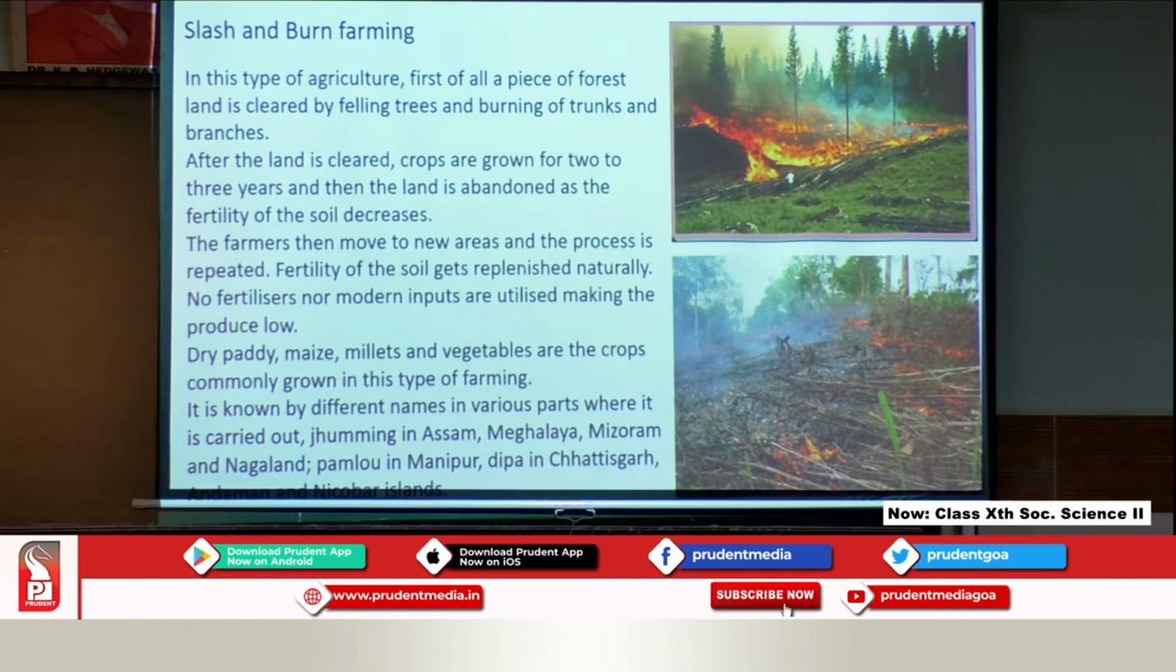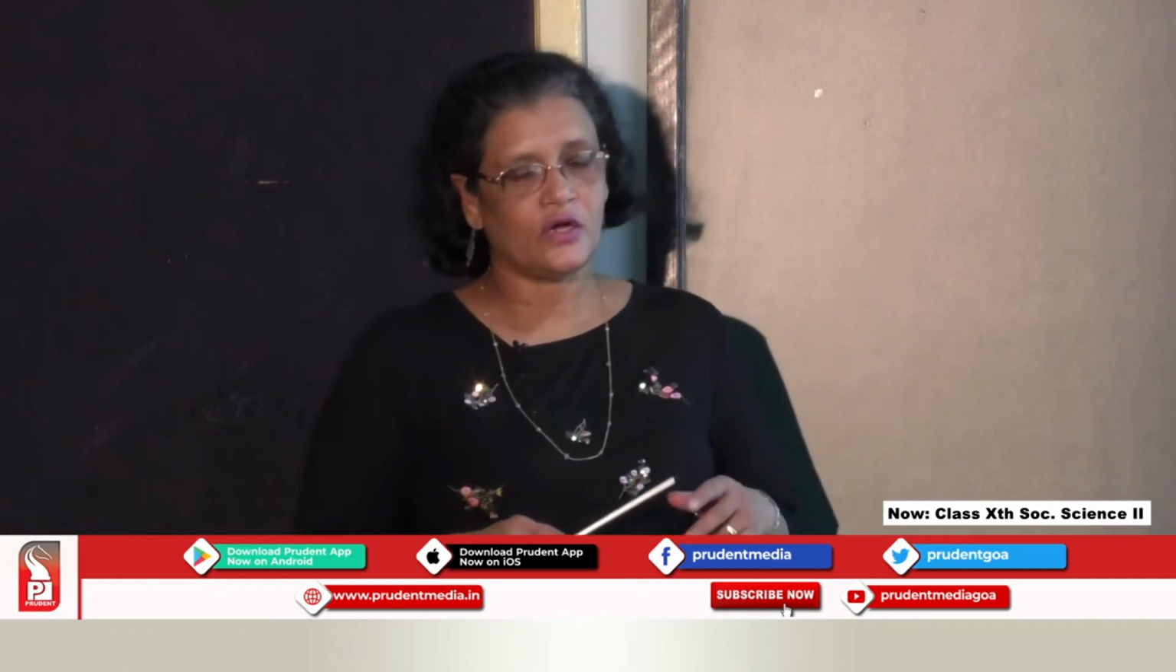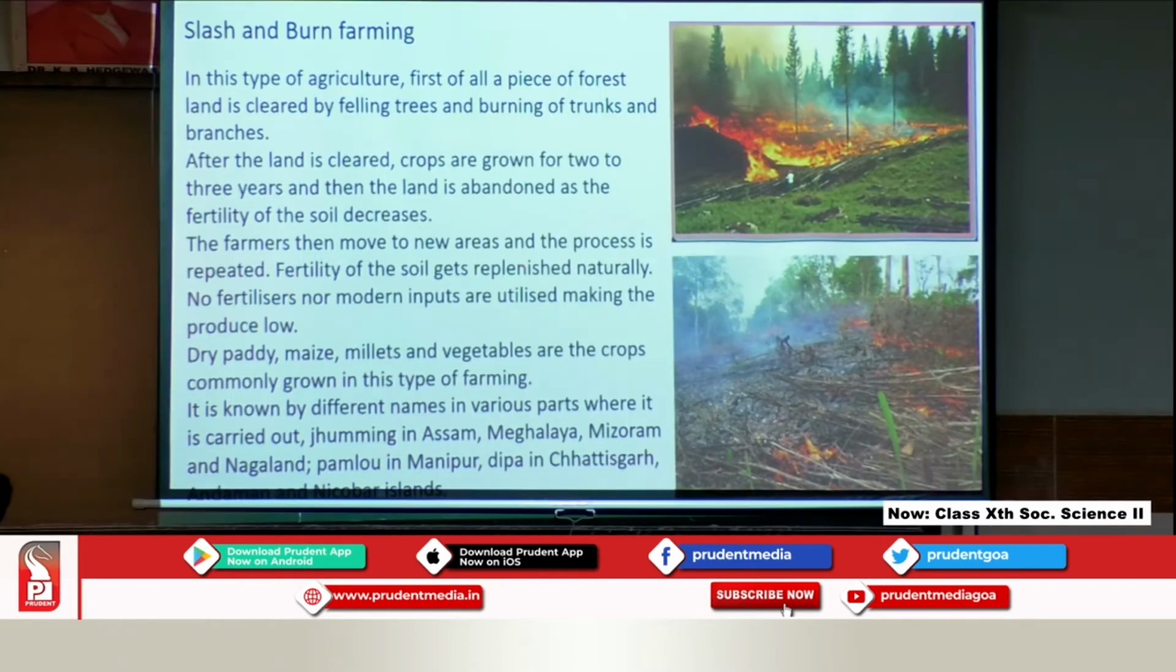So generally in those hilly areas where they have abundance of rainfall, the land is sloppy, the land is fertile, you will see that Jhuming, or slash and burn farming, is practiced, because they slash the trees and they burn the residue of the trees and they carry out their farming. So this is carried out there. You also see it is known as Pamlo in Manipur, again in the northeast, Deepa in Chhattisgarh because it is hilly, and Andaman Nicobar Islands. So there are various names, however this type of farming is carried out in these places.